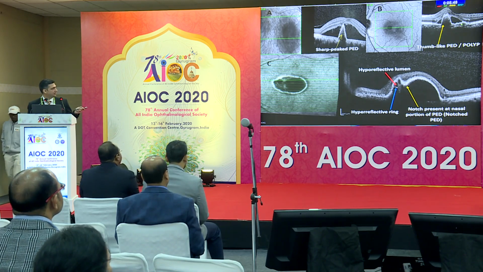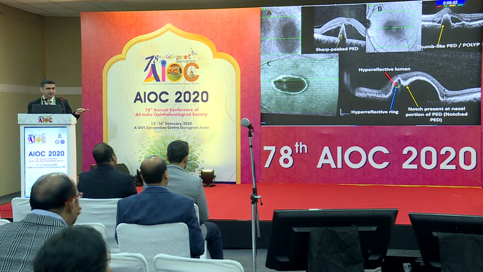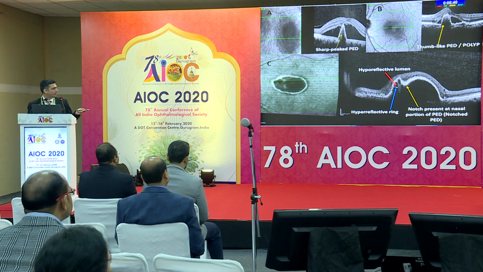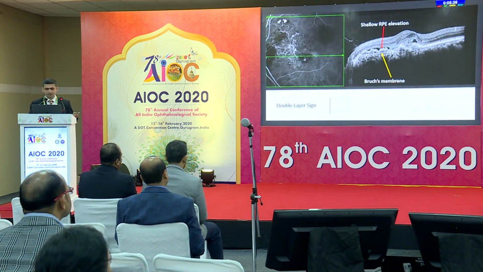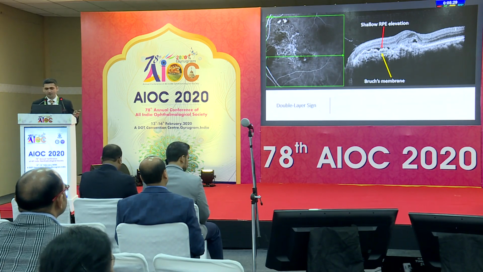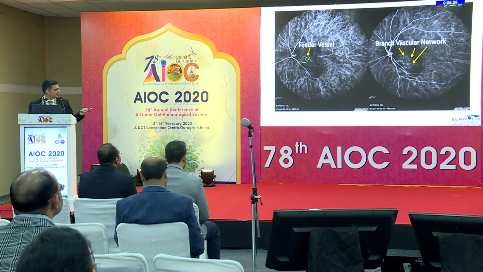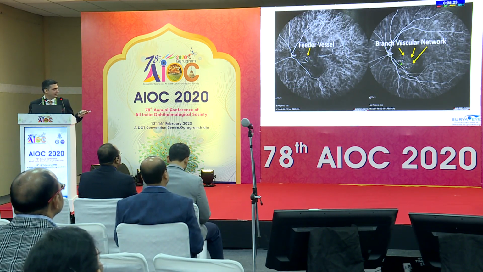So this is actually the network of vessels with a terminal dilatation of the polyps. And there can even be a notching that is classically seen in polyps, with a central hyporeflective lumen and a hyperreflective ring. The network can be seen as this shallow irregular PED. And this is just showing the feeder vessel in a very early ICG, which fills the entire network of vessels in this area.